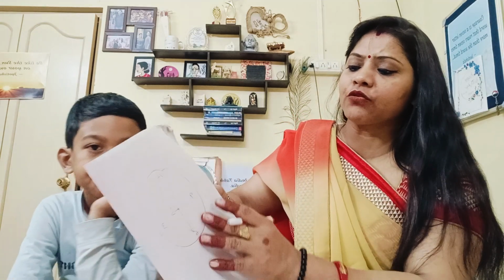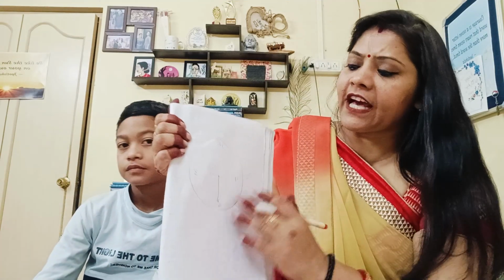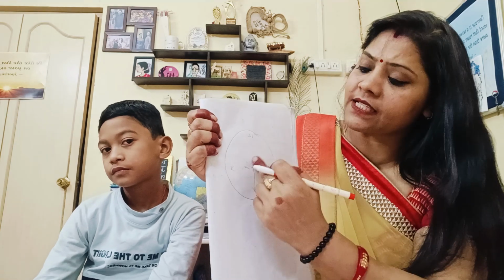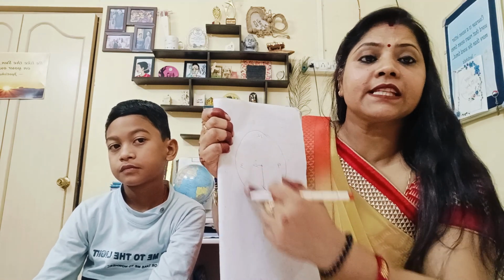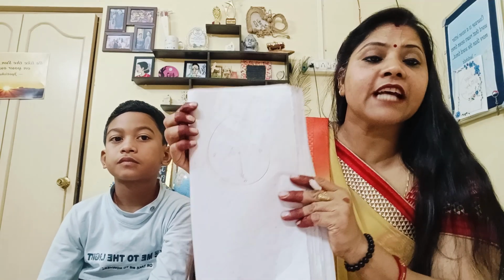Okay, so how to tell the time? This is what I tried to explain: how to tell the time when it is already half past, like I have shown here. When it is already half past, it is called आधे घंटे बीत चुके हैं, that is, 30 minutes have already crossed. So that is half past. Then it is half past 3.